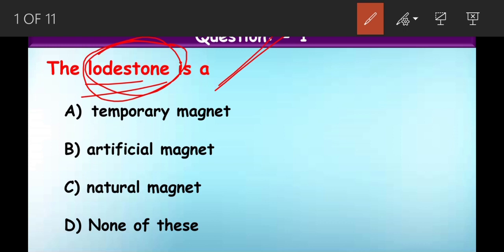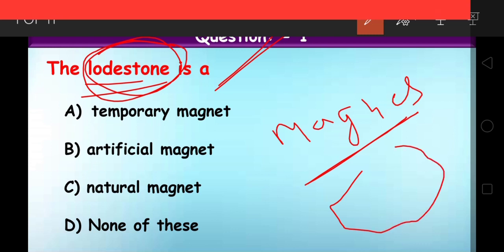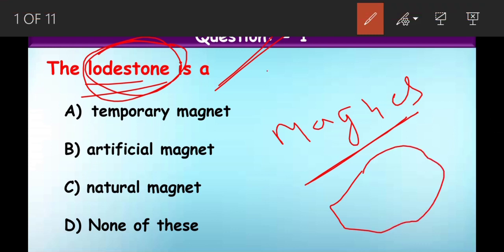Recall that story, children. Once there was a shepherd whose name was Magnus. For grazing sheep, he went to one hill. On top of the hill, there was a black stone. The staff means stick. The iron point of the stick of Magnus got stuck to the stone. What is that stone? Lodestone.